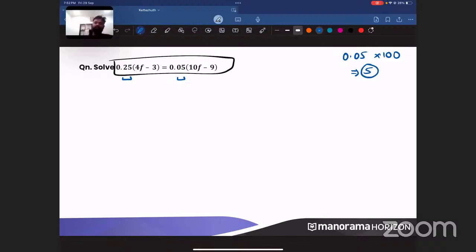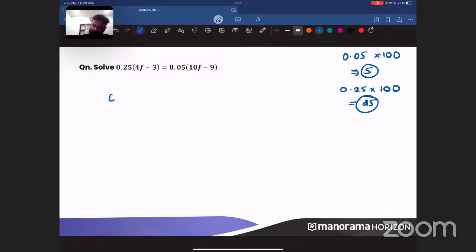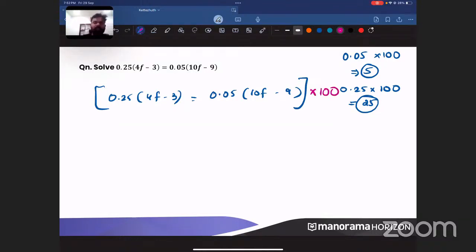Decimal place is gone. Now, same like this, what is the left side? 0.25. If I multiply by 100, will it become 25? Yes. Decimal place is gone. So what we have to do is, we take the question and we multiply throughout, completely. We multiply by how much? 100. So what is 100 into 0.25?